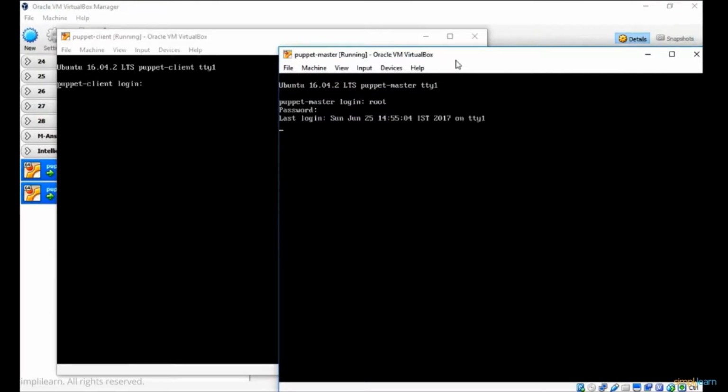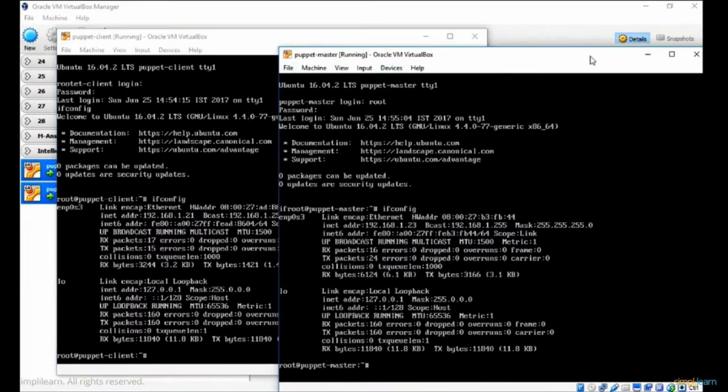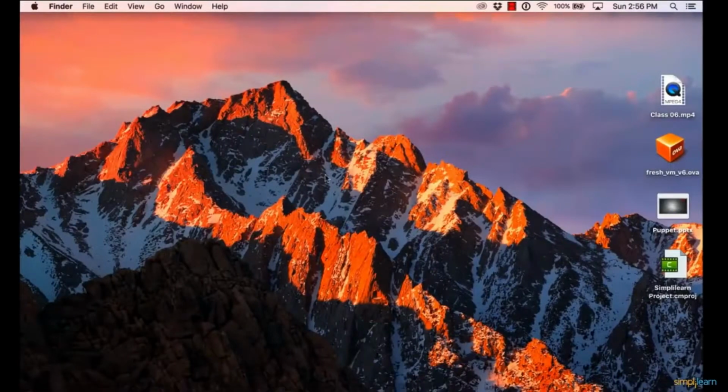I'm going to find out the IPs and use the terminal to log into these. So these are 23 and 21. 23 is my server and 21 is my client. I'll SSH to 23 first.